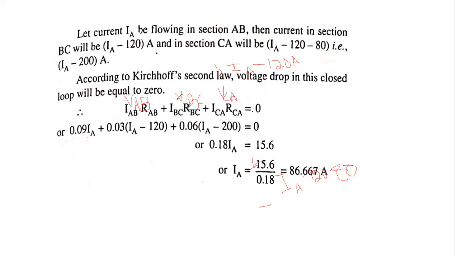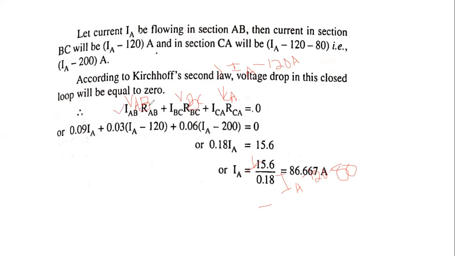VAB means IAB into RAB, VBC means IBC into RBC, and VCA means ICA into RCA. Substitute all the values in this equation.